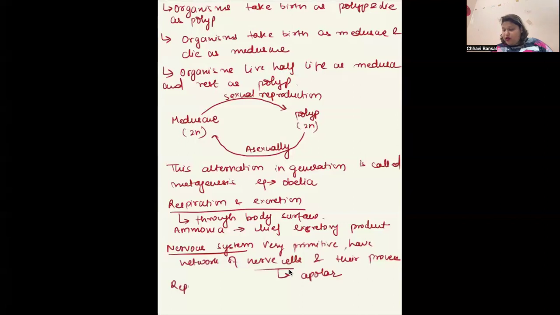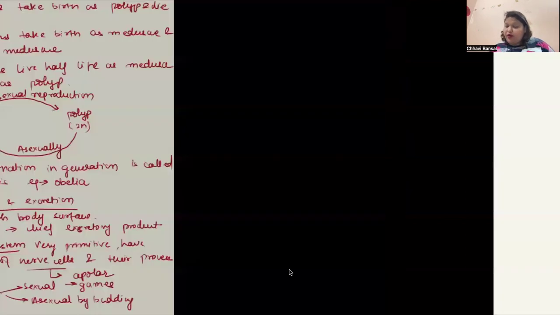Next is reproduction. We have already done that reproduction is of two types. It can show sexual reproduction with the help of gametes and asexual reproduction by budding. In this case, an external bud is formed. Internal bud is formed only in Porifera by budding. Okay. They also have a very important trait, high power of regeneration. Hydra is a very good example of regeneration. Okay.